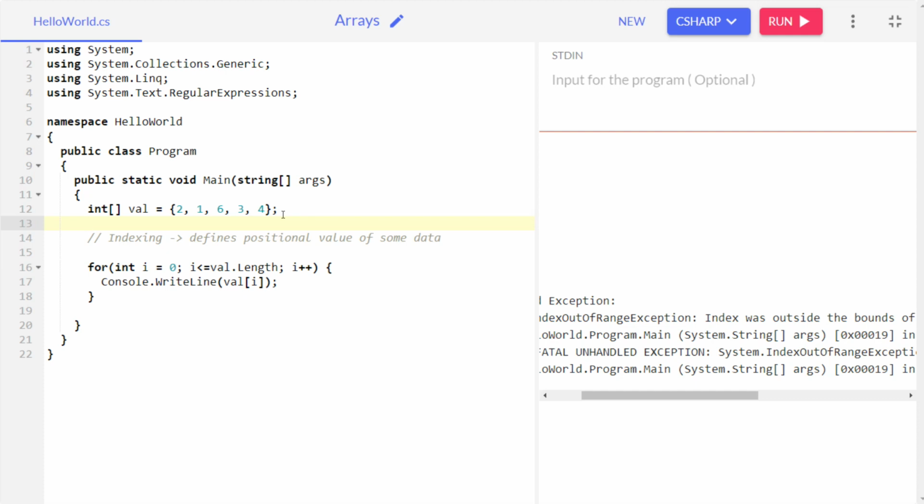We are trying to access the elements through indexing, so if there is no element present in the fifth position, then of course it will return an error, because it doesn't have any value.